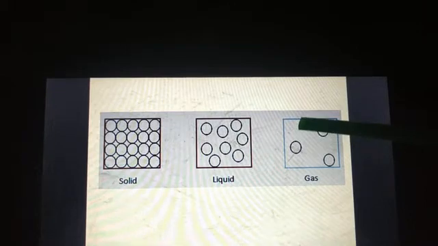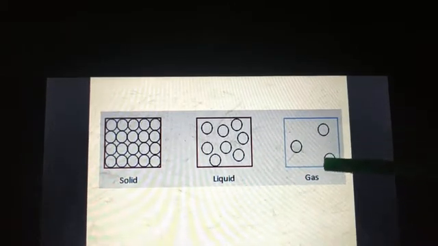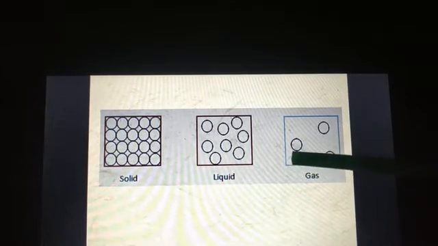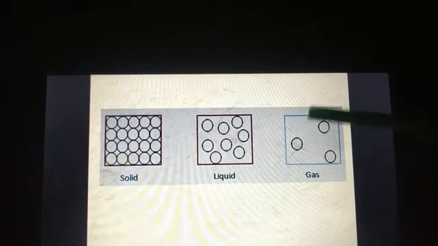So here you can see the particles of gases are very loosely packed. There is a lot of space, and so they can move randomly in all possible directions. The gas particles can move in all possible directions.